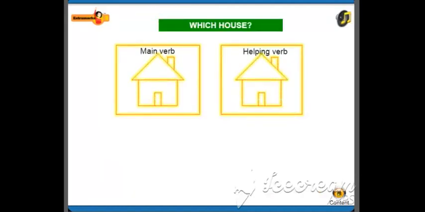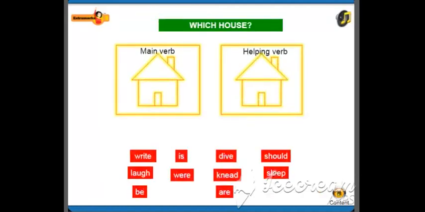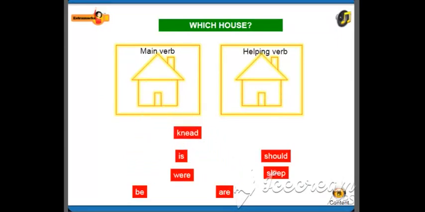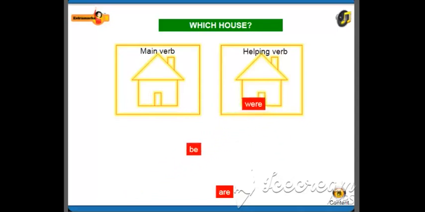Now let's play an interesting game. Here are two houses, the house of main verb and the house of helping verb. Click and find out which verb belongs to which house. Wow! We have got the following verbs in the house of the main verb: write, dive, laugh, need, and sleep. We have also got the following verbs in the house of the helping verb: is, should, were, be, and are.